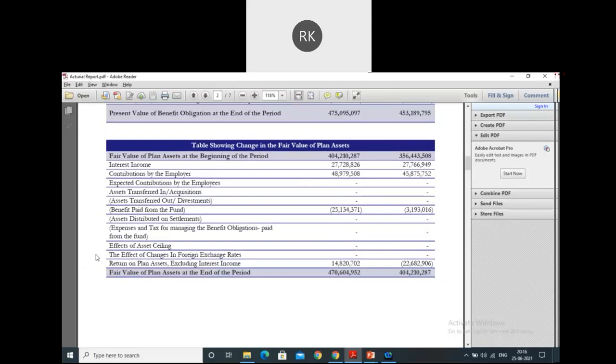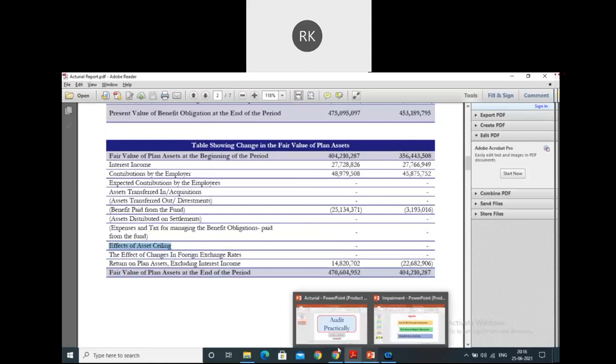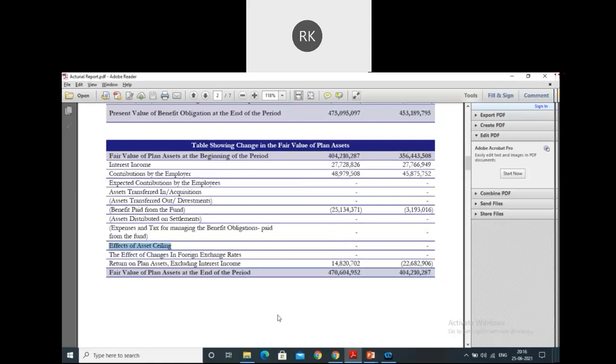Then the effect of asset ceiling. Last time someone questioned this, and I parked this question for a later session, so I'll be discussing this aspect today in depth. Let's get into this particular thing. Anyone having any idea about asset ceiling? Anyone? What exactly does the name reflect? Can anyone make any sense out of it?